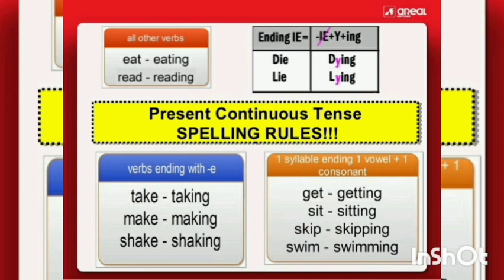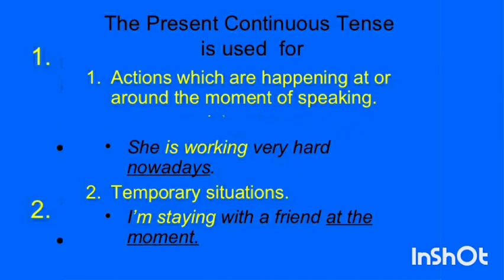Make, making. Shake, shaking. So any verb ending with one vowel and one consonant, like get. E is the vowel and T is the consonant. You have to double the consonant and add ing. Get, getting. Sit, sitting. Skip, skipping. Swim, double the consonant, swimming.